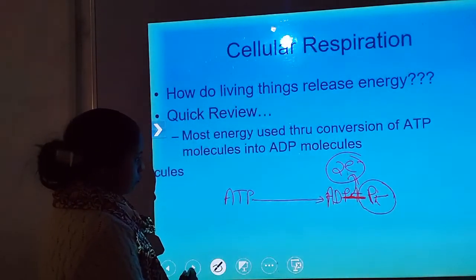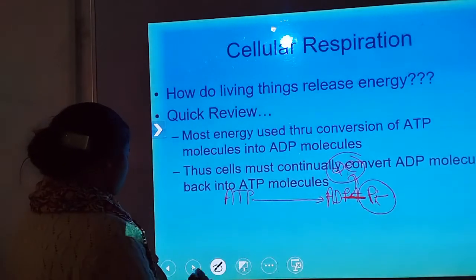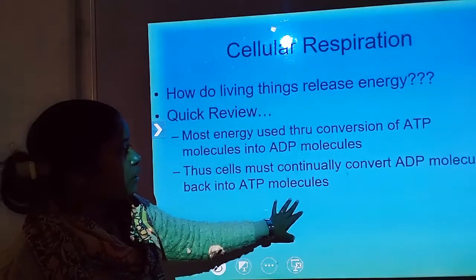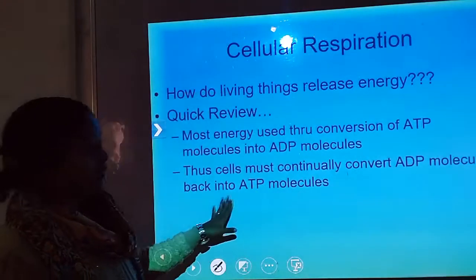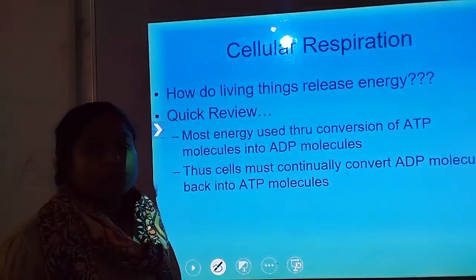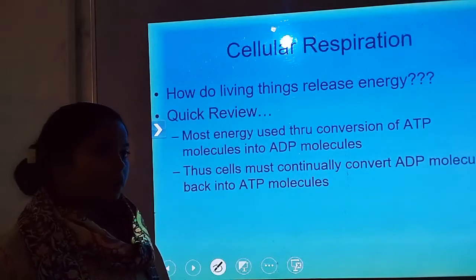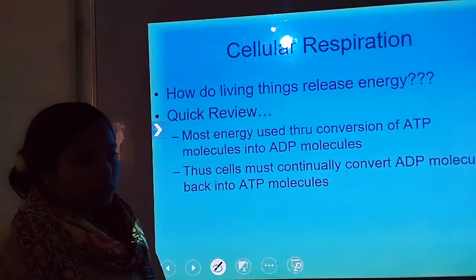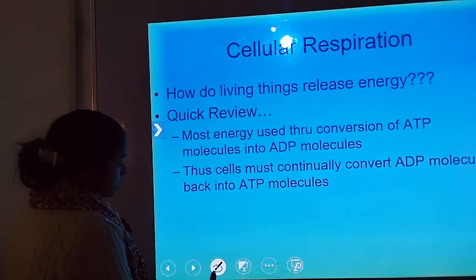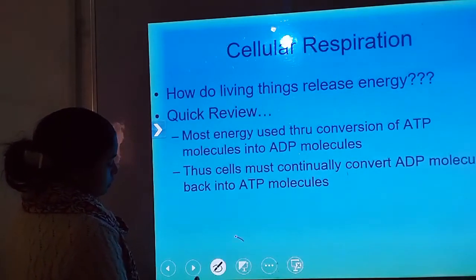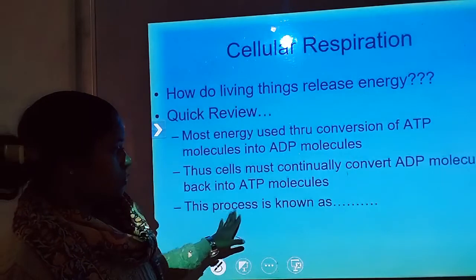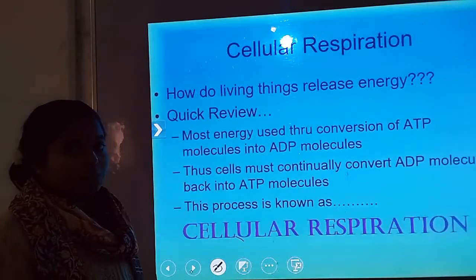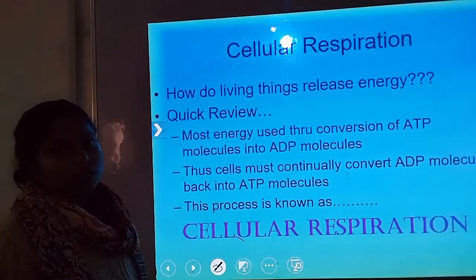So this is the process of respiration. Next, the cell must continually convert ADP molecules into ATP molecules. Whenever the cell needs ATP, it converts ADP into ATP, using electrons from the food. This process is known as cellular respiration.